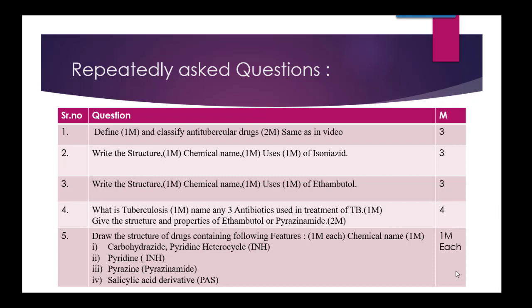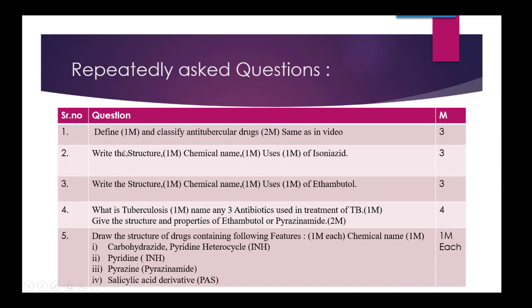You are supposed to define the antitubercular drugs. In that you are supposed to mention the features of Mycobacterium tuberculosis also, that it is a slow growing, acid fast and gram positive microorganism because of which tuberculosis is caused. So this is with the definition of antitubercular. Definition comes for 1 mark and classification for 2 marks. This way this question will go for 3 marks.